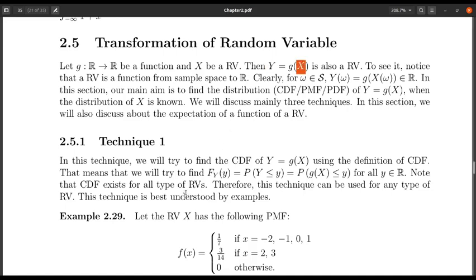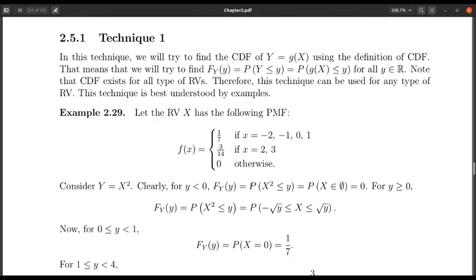For that we are going to discuss mainly three techniques: technique 1, technique 2, technique 3, and in between some other concepts will come. We will see them one by one. Let us start with technique 1, which is to find the CDF of Y given the distribution function of X, directly using the definition of the CDF.